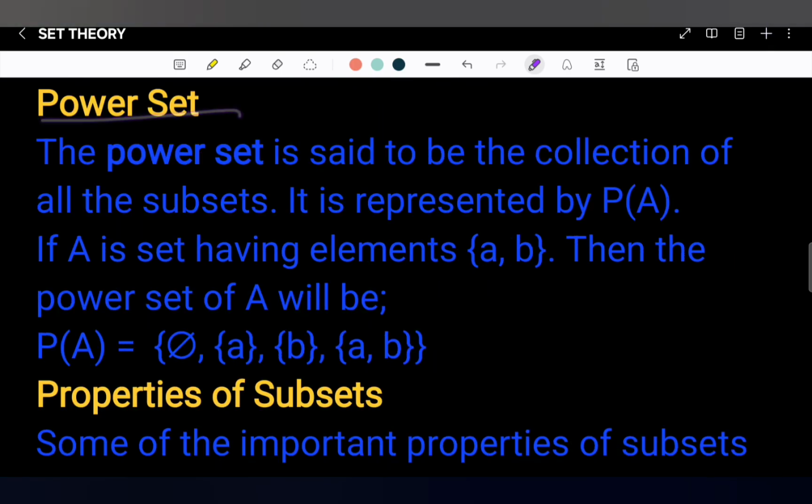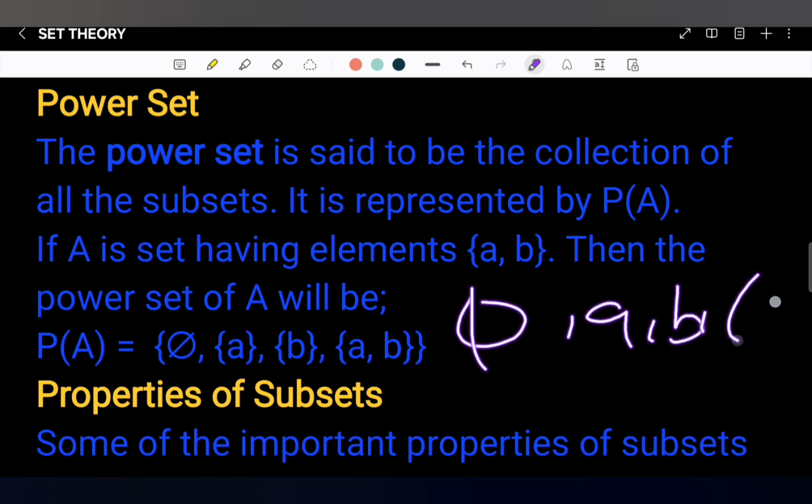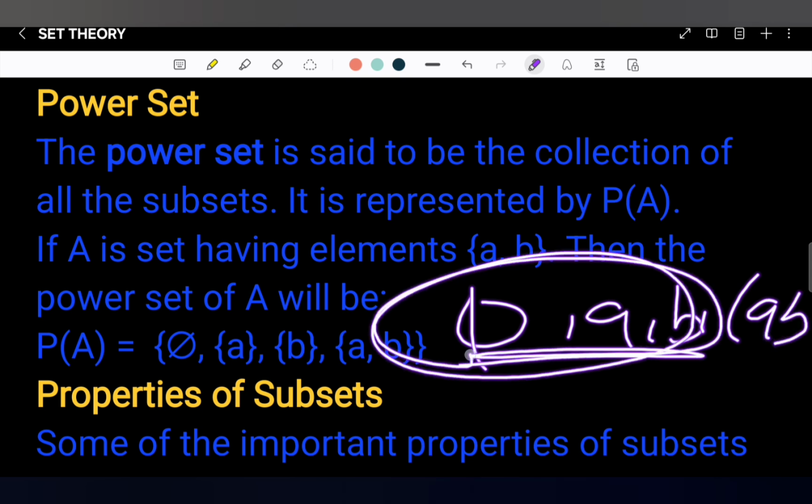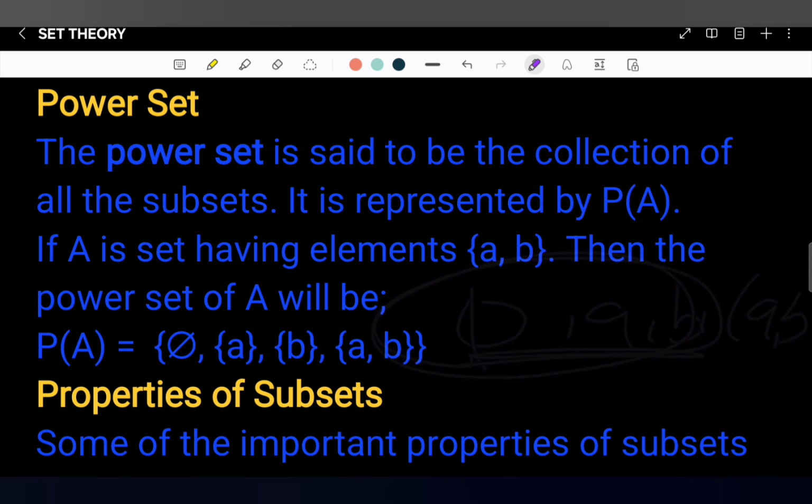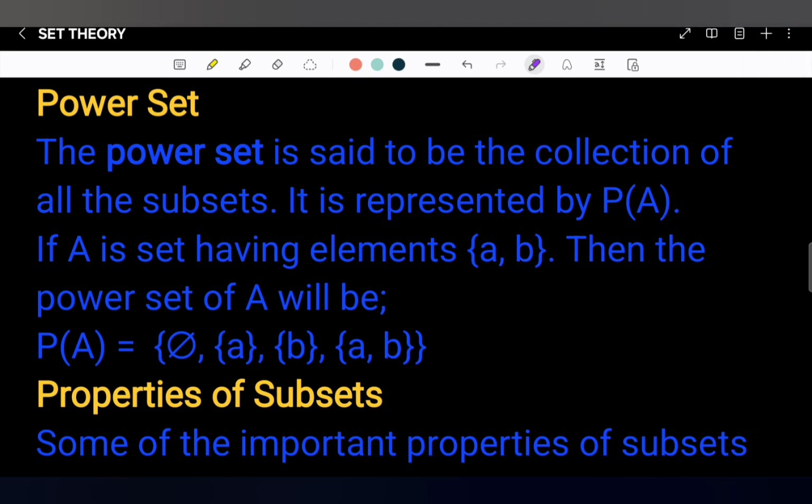Power set is said to be the collection of all the subsets. It is represented by P(A), and if the set A and B is given, then the power set will be phi, {A}, {B} and {A, B}, where the first three are the proper subsets, and {A, B} is the improper subset, which includes all the elements of the given set.